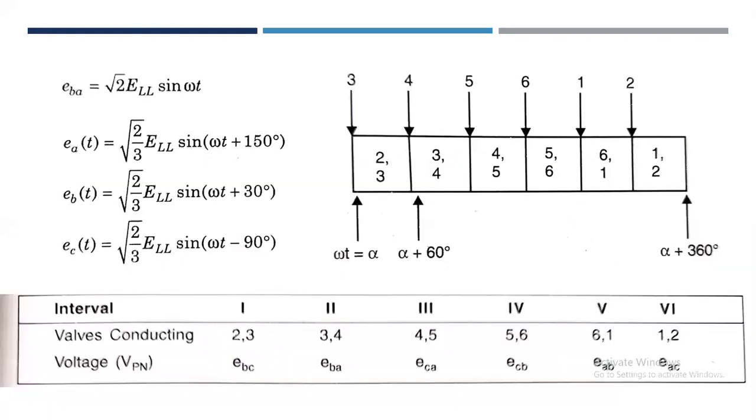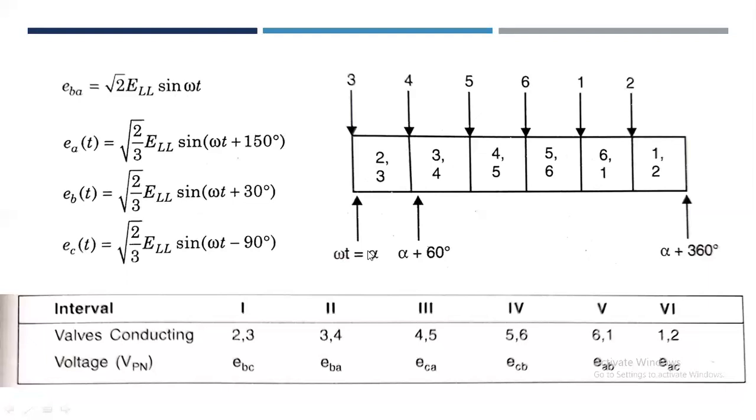Note that the voltage across the valve S3 is EBA, and it can be given as EBA is equal to root 2 ELL into sine of omega t. The voltage across the S3 is negative when the value of omega t is less than 0, and becomes positive when omega t is greater than 0.